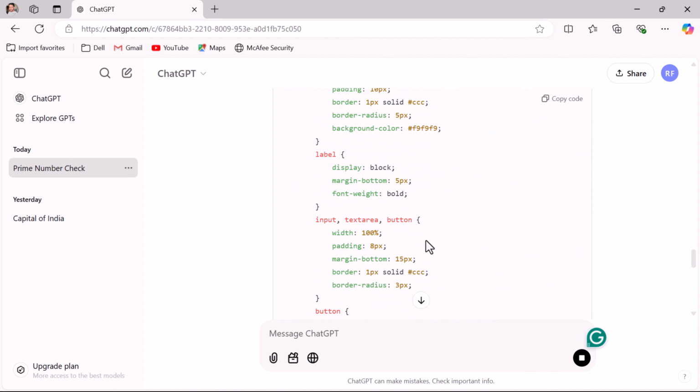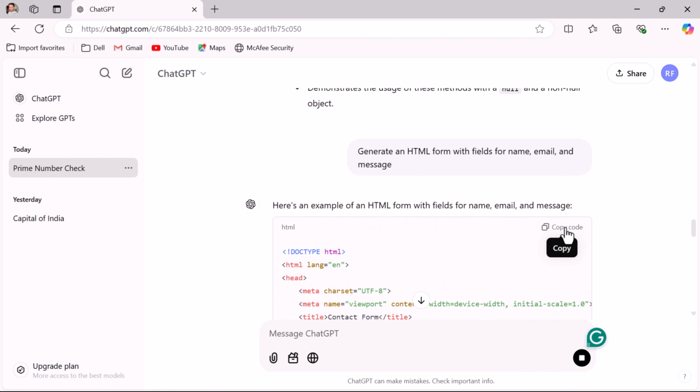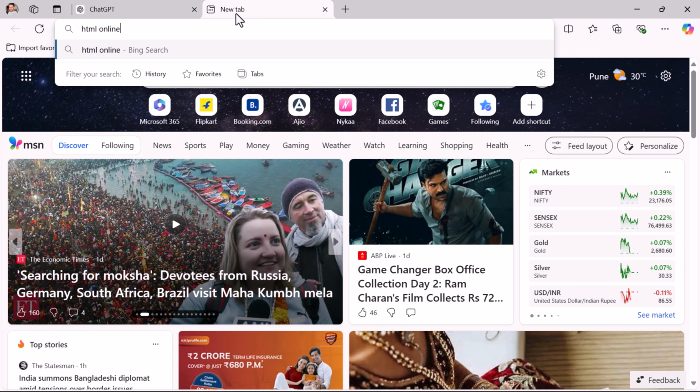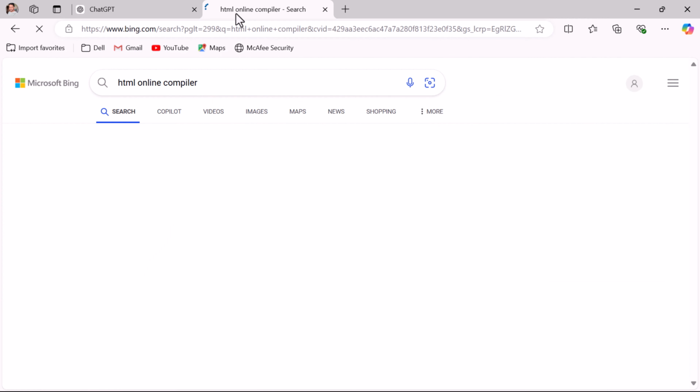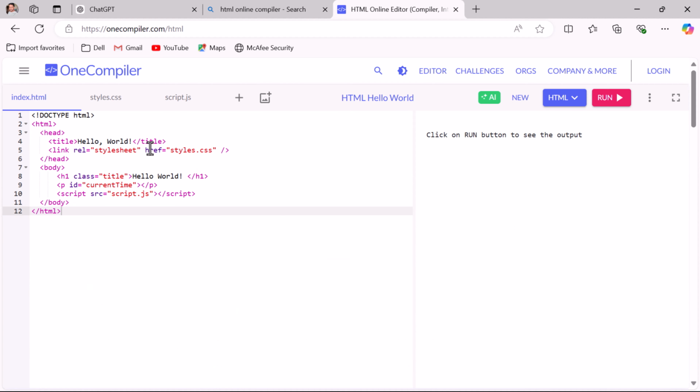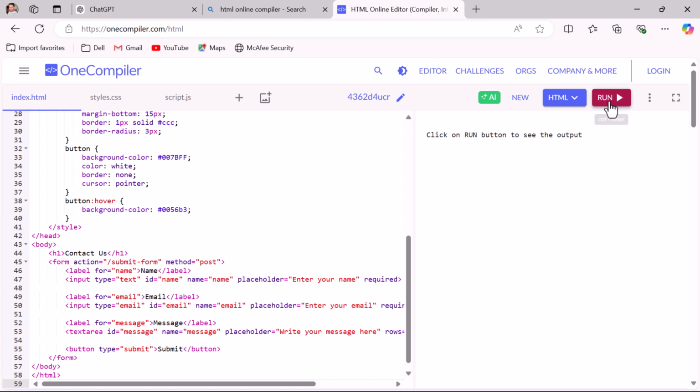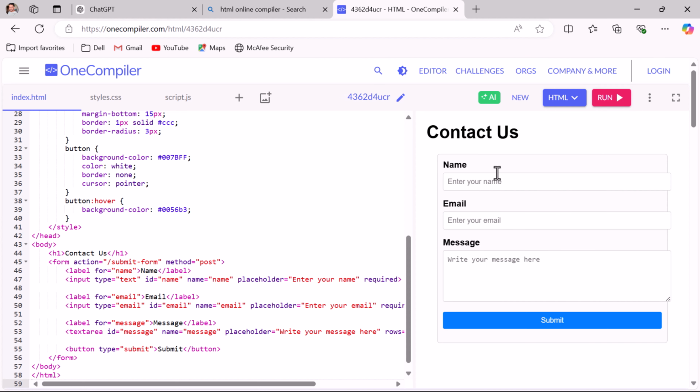In order to verify this, you can just copy the code, and here in a new tab just search for HTML online compiler, choose one of the online compilers, paste the code and run the code. And here you can see the HTML form with the fields name, email, message. This looks good, right?